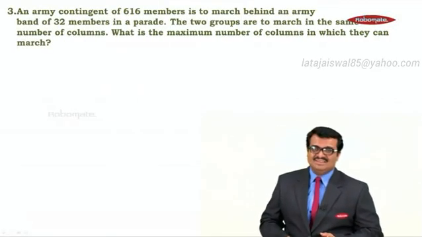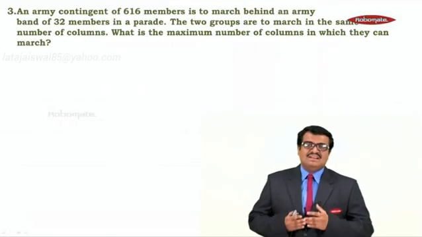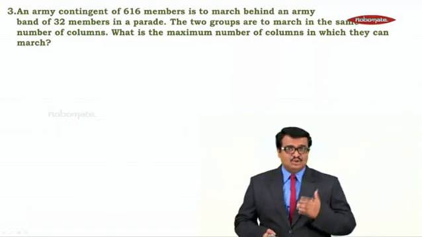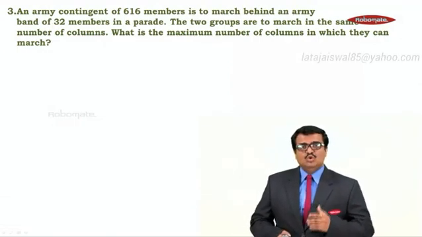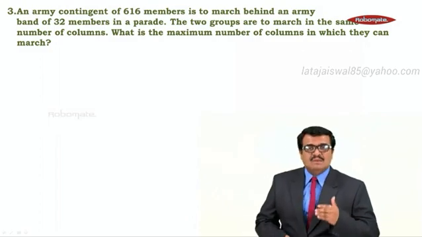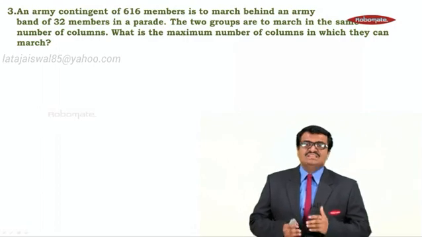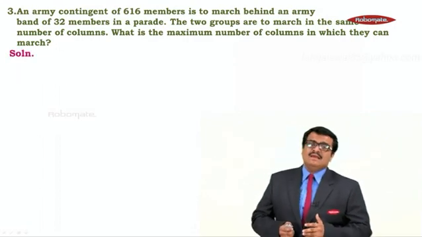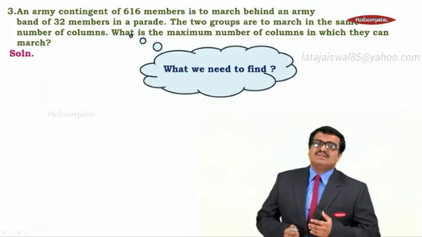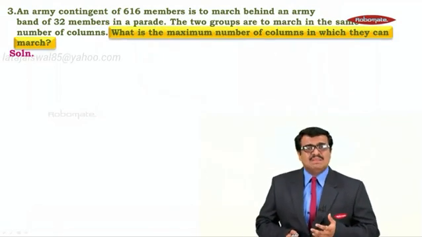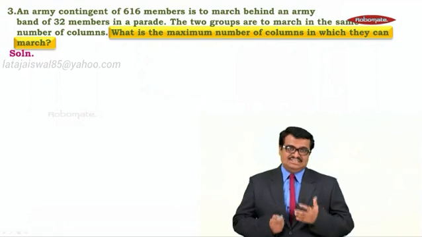Third question. An army contingent of 616 members is to march behind an army band of 32 members in a parade. The two groups are to march in the same number of columns. What is the maximum number of columns in which they can march? Okay, so we start the answer. What do we need to find here? We need to find the maximum number of columns in which they can march.